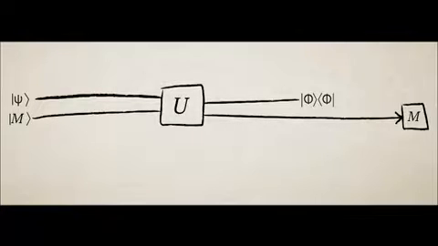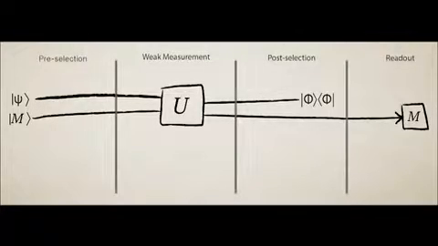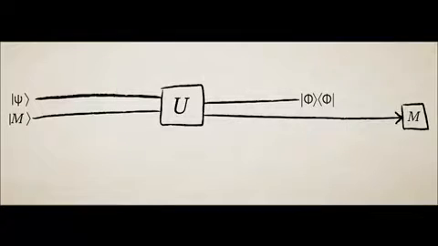An experiment where this is used is a weak measurement experiment. Here, the interaction U is very weak, and post-selection can lead to interesting and surprising outcomes. For example, an effective interaction which is much stronger than U.